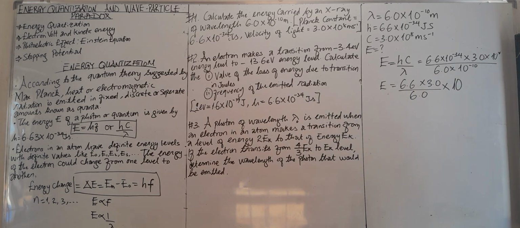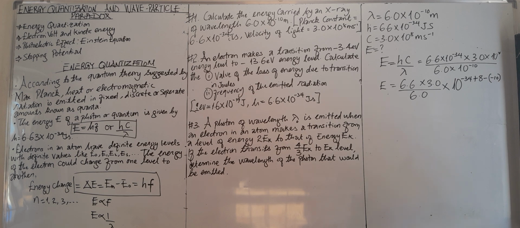You know, multiplication when it comes to indices is addition, and division is subtraction. So this is minus 34 plus 8, and division means minus, and the value there is minus 10.